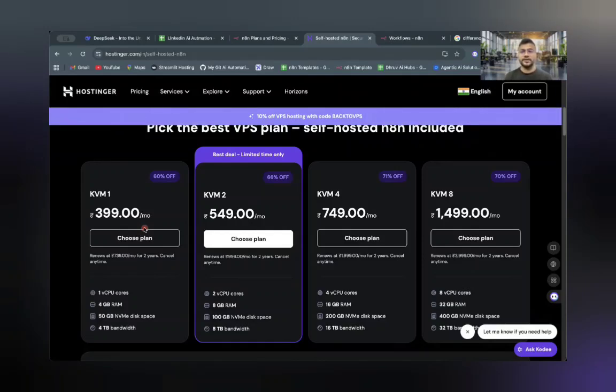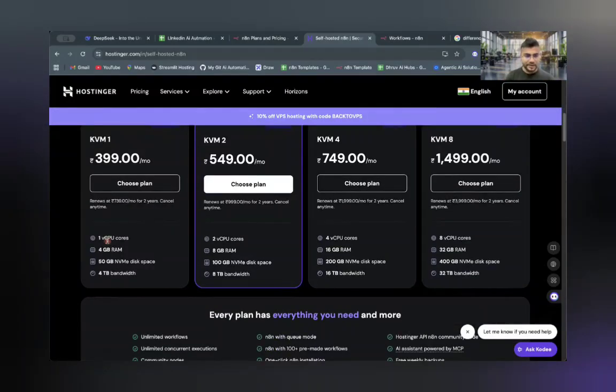When you ask, a few things will come to your mind: should you go from N8N to VPS, what would be the differences, what would be the challenges. More challenges I'll keep uploading for you so you get an idea. But a few things: the workflow is also unlimited in both places, and the active workflow, I think that is also there. The only thing they are providing is one vCPU core and RAM.